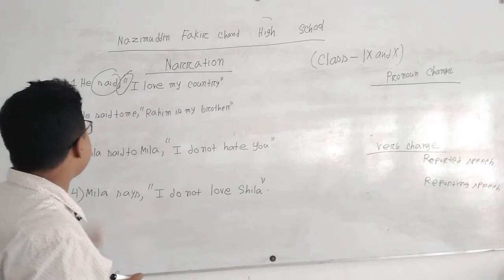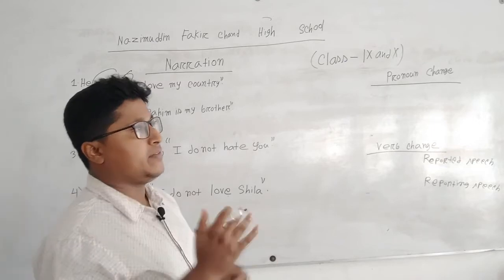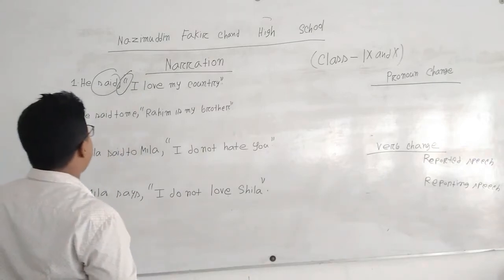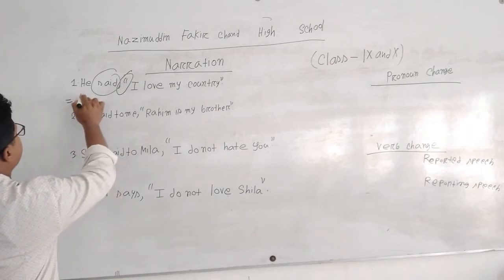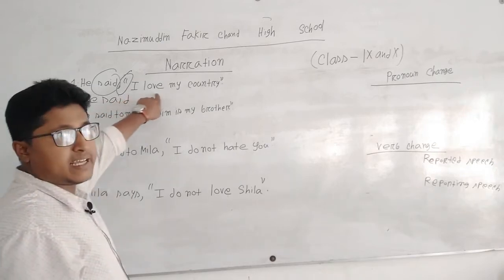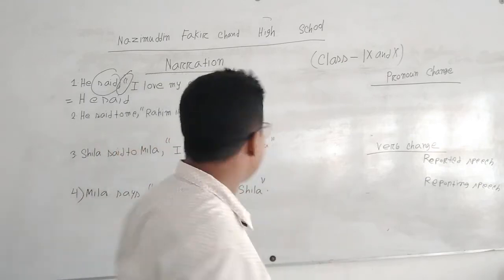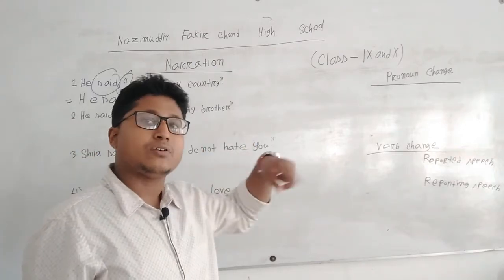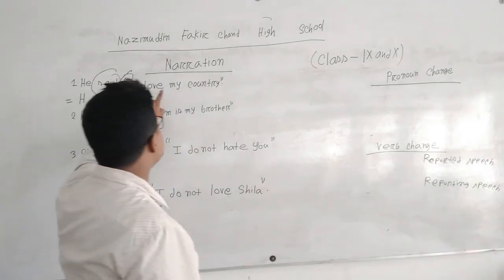So at first we have to think about a fact in narration. If the reporting verb is past tense, the change will also be past tense. So we write, he said. After that, in this sentence, I love my country, is a present indefinite tense. If the reporting speech is past tense, we have to convert the reported speech also to past tense.